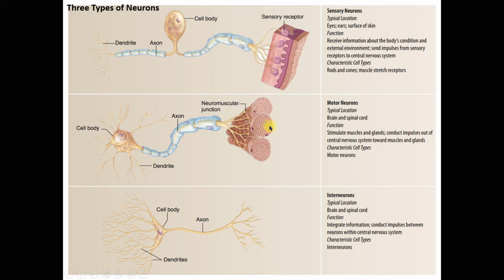These are muscle fibers. The neuromuscular junction is the junction or gap between this dendrite and this muscle fiber. And these are the interneurons.